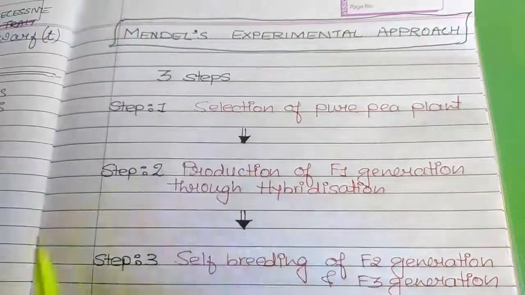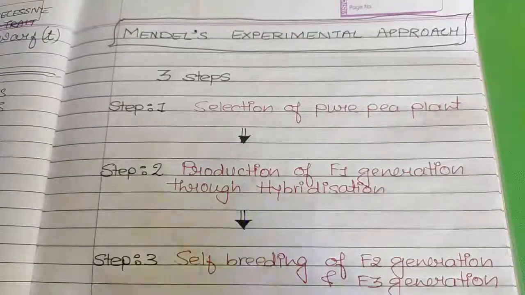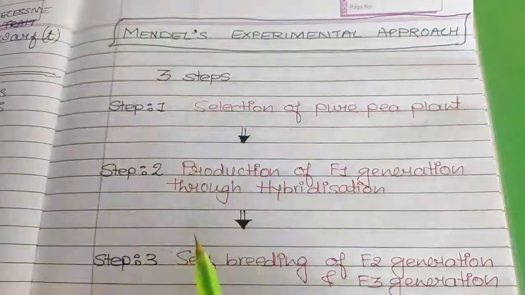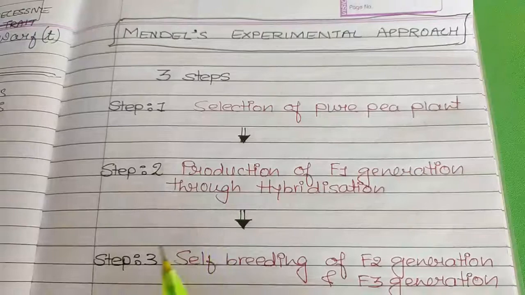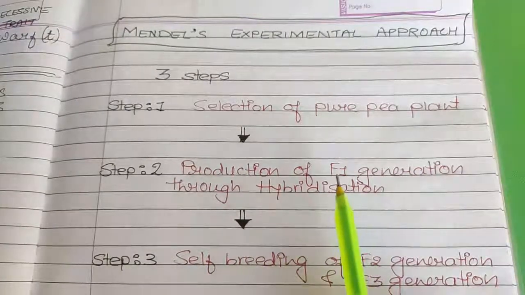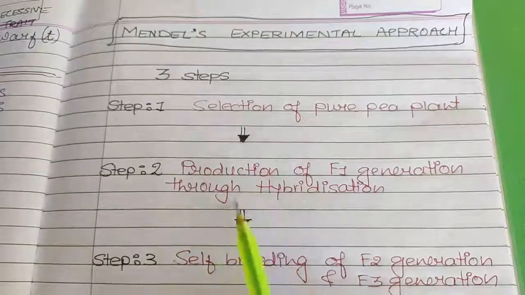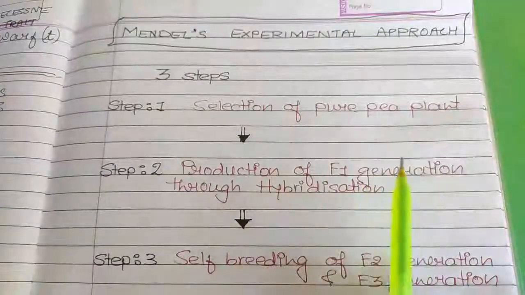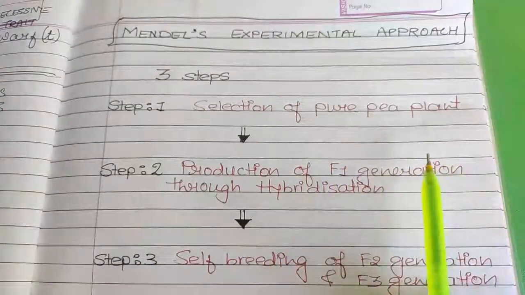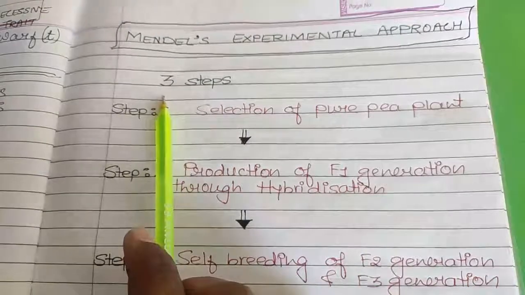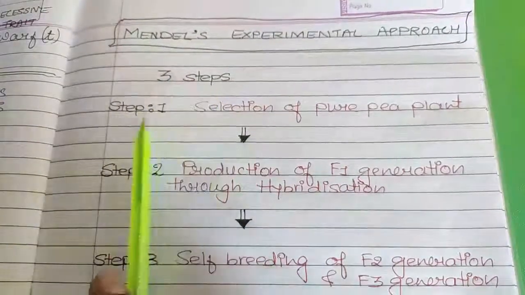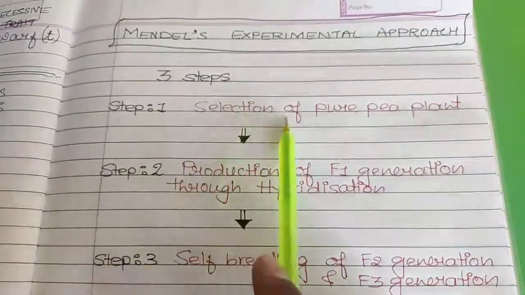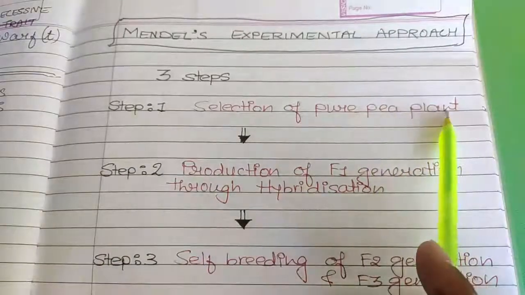It is just a rough idea about the way he has carried out his experiment. We are going to learn both of his experiments in detail, so you will get a complete idea at the end of both of those experiments. So there were mainly 3 steps.